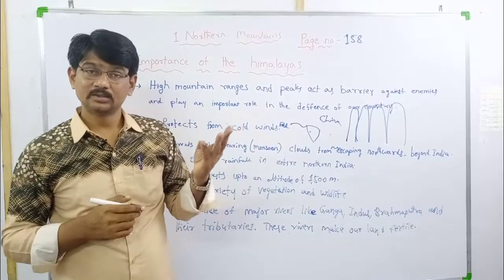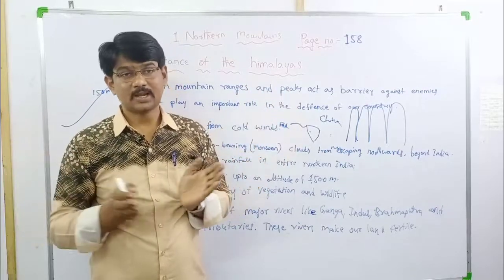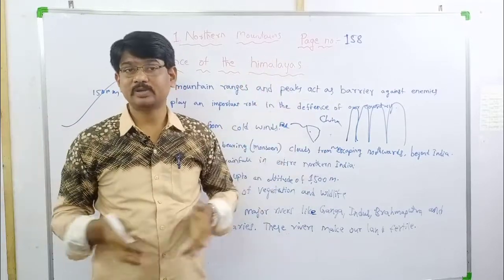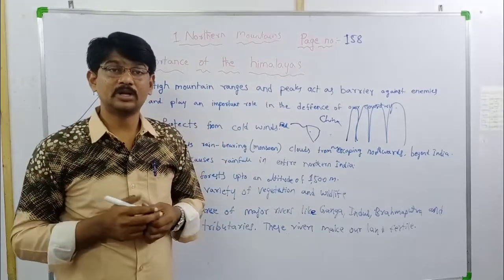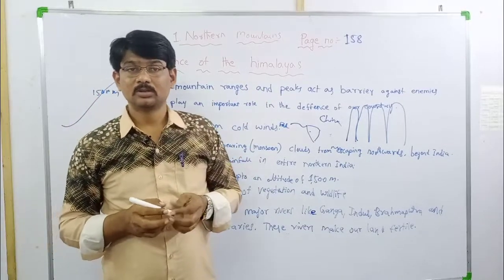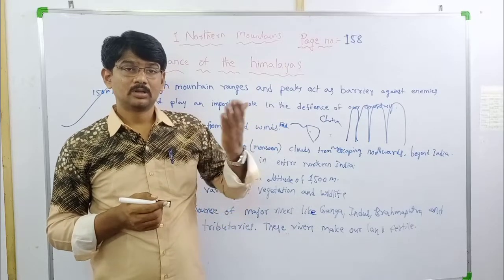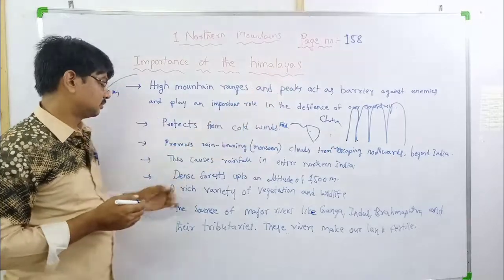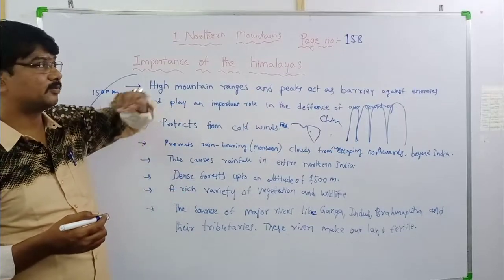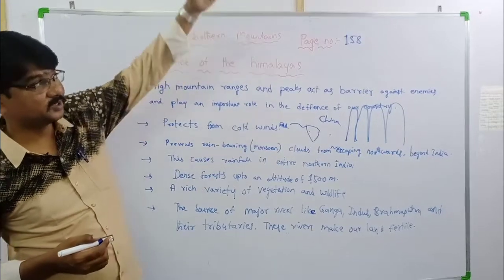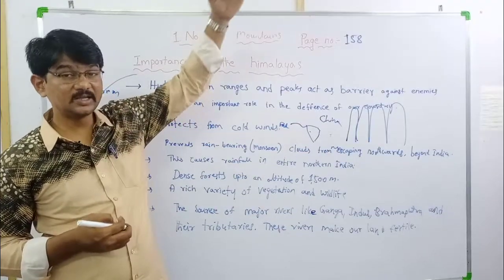If there is thick forest, so many plants will be there, big trees will be there, fruits. Yes, wild animals are also available, we can find them there. So it is very dense forest, up to 1500 meters height it is covered with thick forest.